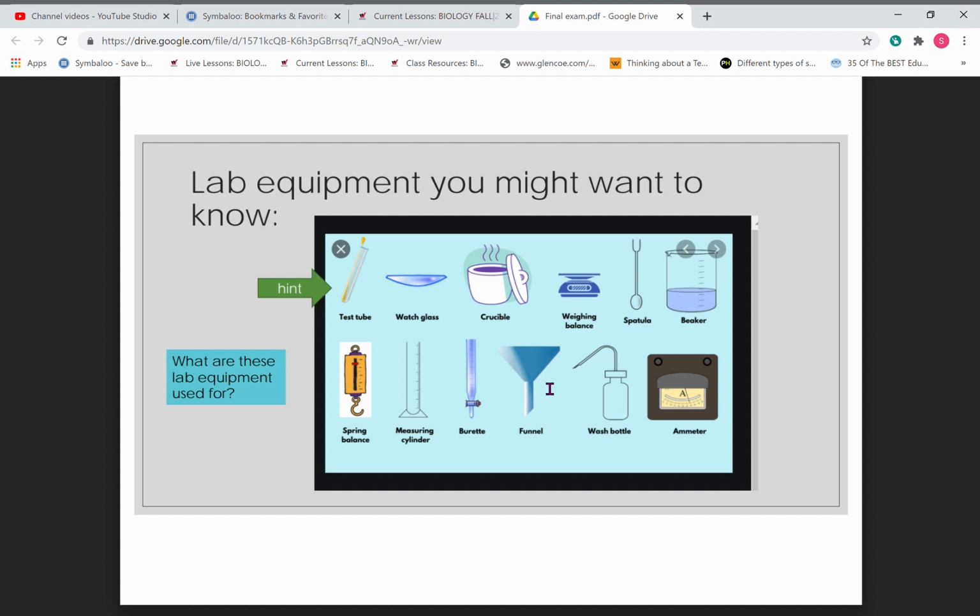A funnel, I'm sure you've used a funnel before, helps control what goes into the container without making a mess. A wash bottle, that's usually just to squirt water into something. You could use that for various things. And then this is to measure amperage. So when you're using electricity, it'll tell you how many volts or amps you have in the object.